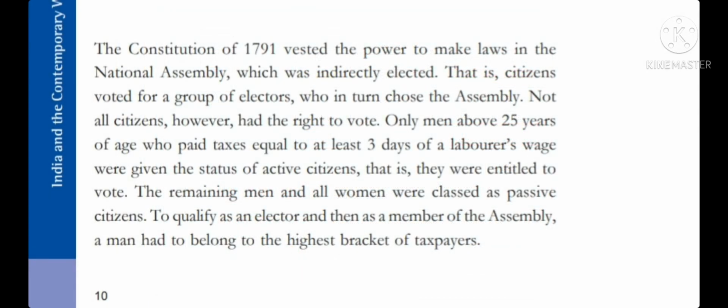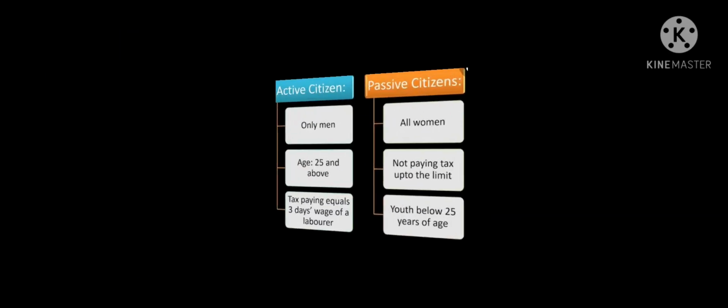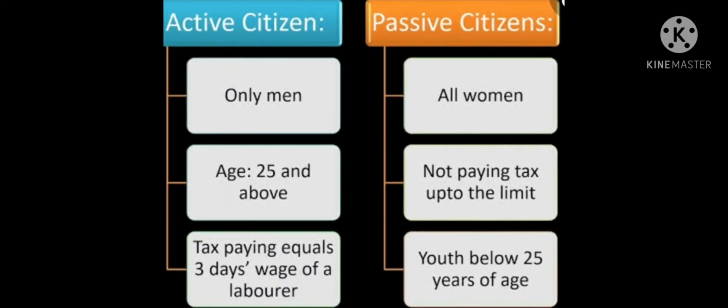Now, the National Assembly got the power to make laws in the country. But after the French Revolution, not all citizens had the right to vote. Citizens were divided into two: active citizens and passive citizens. Now, who comes under the active citizen? The answer is only men above 25 years of age who paid taxes equal to at least 3 days of a laborer's wage were given the status of active citizen, and they were entitled to vote.